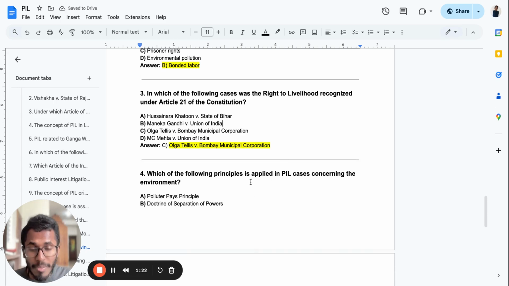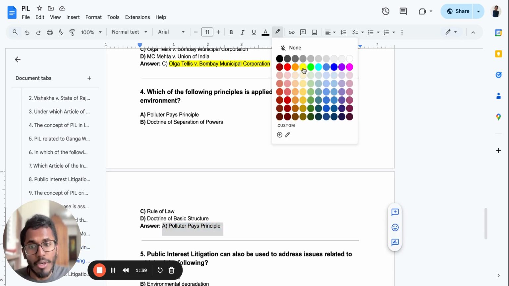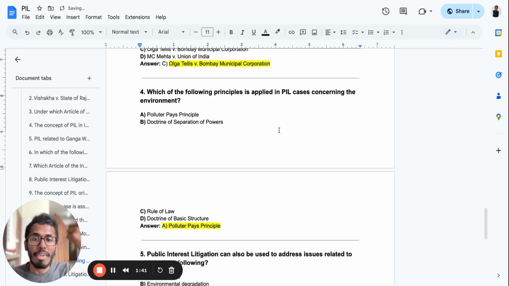Which of the following principles is applied in PIL cases concerning the environment? The options are the rule of law, doctrine of basic structure, and polluter pays principle. What do you mean by the polluter pays principle? Very simple. It says that if you are polluting, then you are responsible for it and supposed to pay a fine. Even companies that pollute water bodies or anything else are held responsible for the same. I hope that is clear.